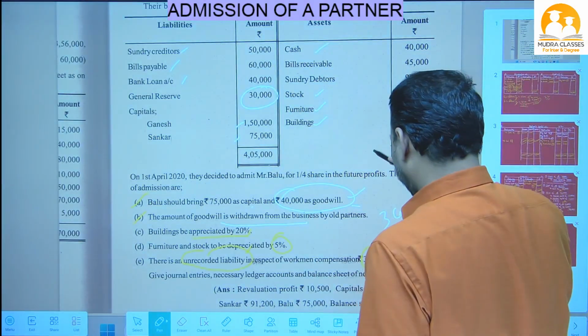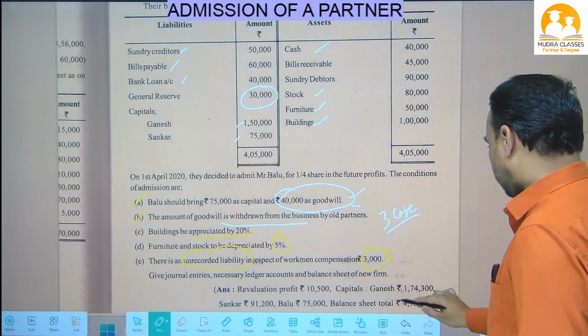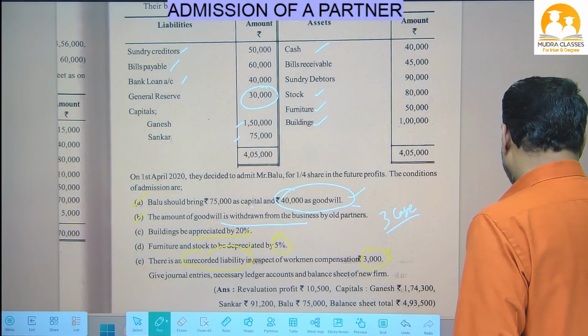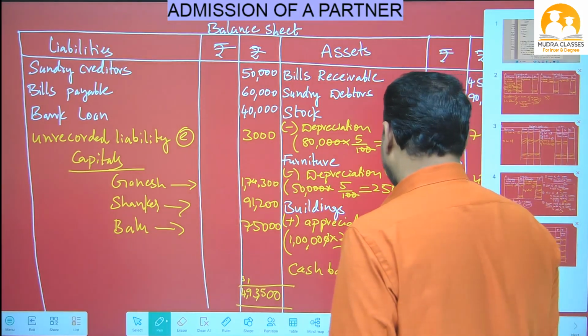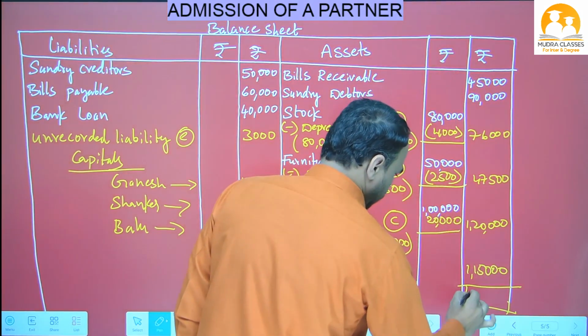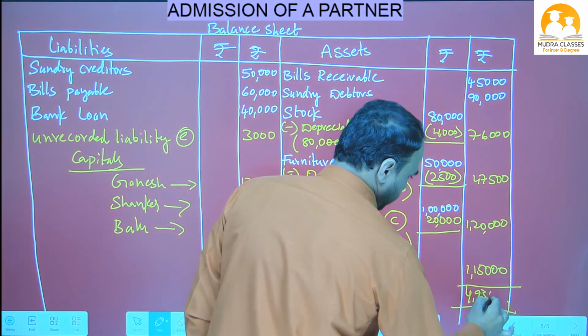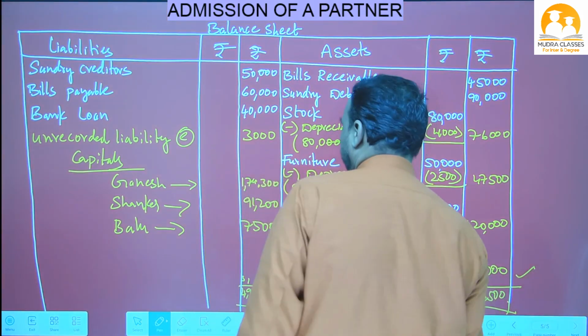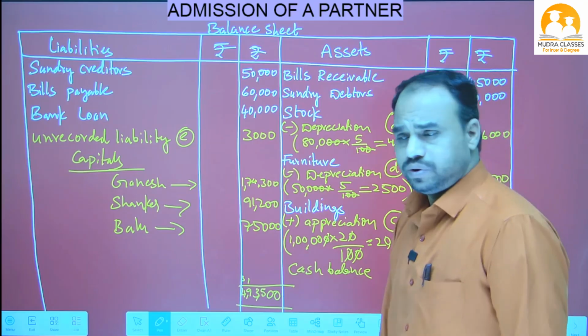See, the same answer we got here, 4,93,500. So on the balance sheet the liabilities side will also give the same answer, 4,93,500. If you have any doubt you can check one time. Okay, like this we have to do the problem.